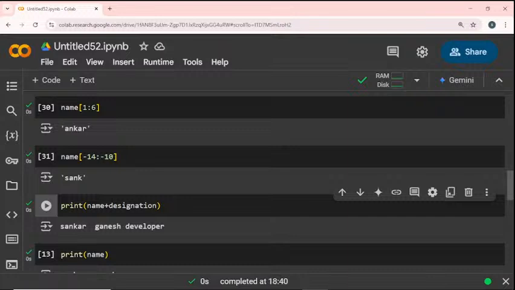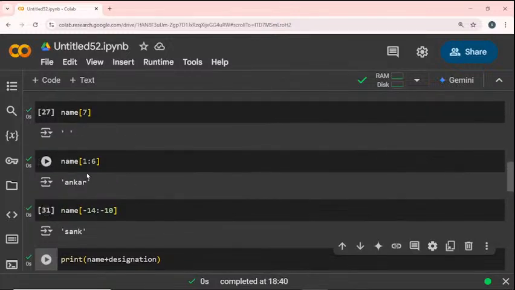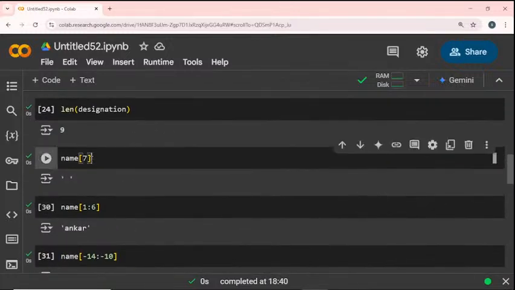The square bracket is used only for indexing values. In indexing, we are using index numbers, right? So with the 7, we can access a particular variable, like in my name I will access the 7th index value. So then only I will use the square bracket.